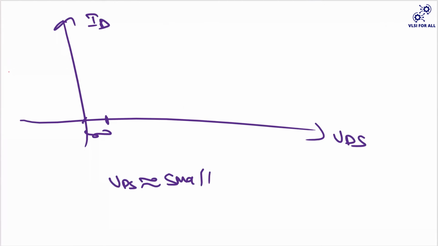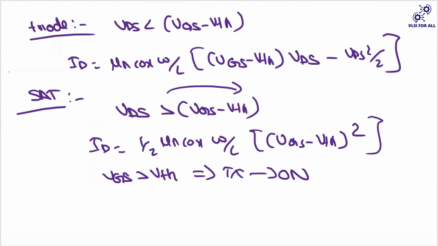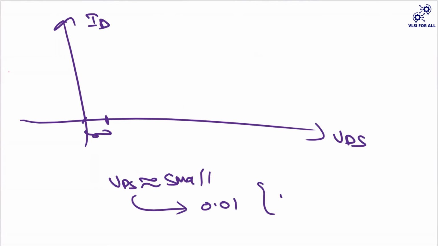So now let us try to draw your ID versus VDS graph. Whenever your VDS is really small, I'll imagine my VDS is 0.01. You just try to square it. If you square your VDS, you will get 0.0001. If you substitute that, this is very much equivalent to 0. So whenever your VDS is very small, you can neglect the VDS square by 2 term.